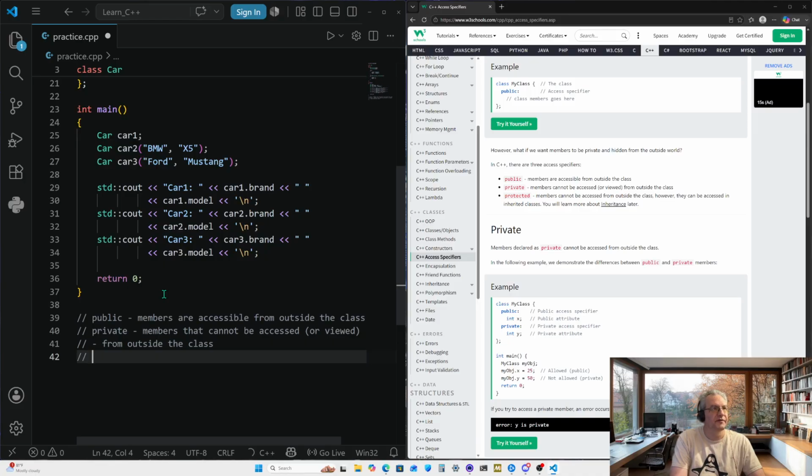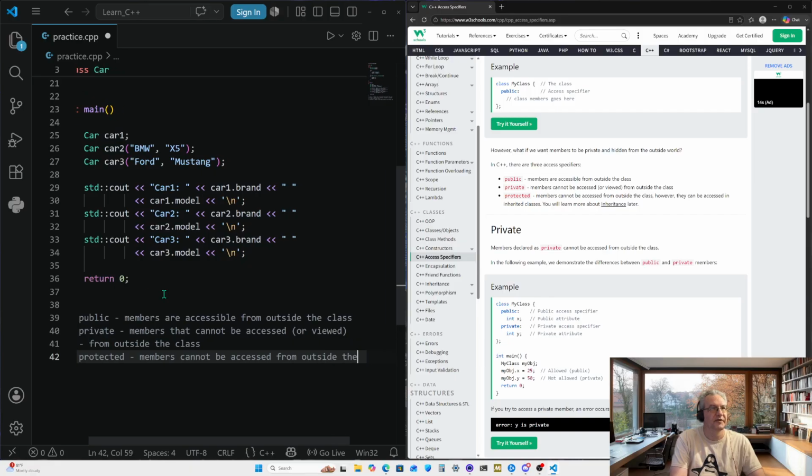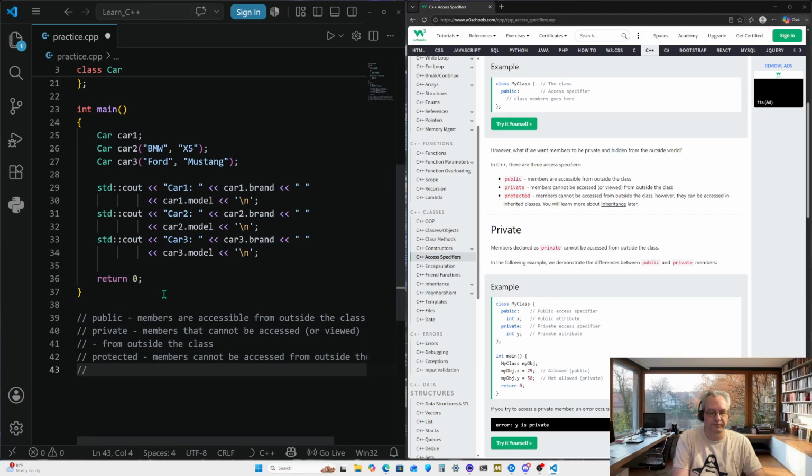And then we have protected. So it looks like there are three different types of access specifiers. And these protected members cannot be accessed from outside the class.